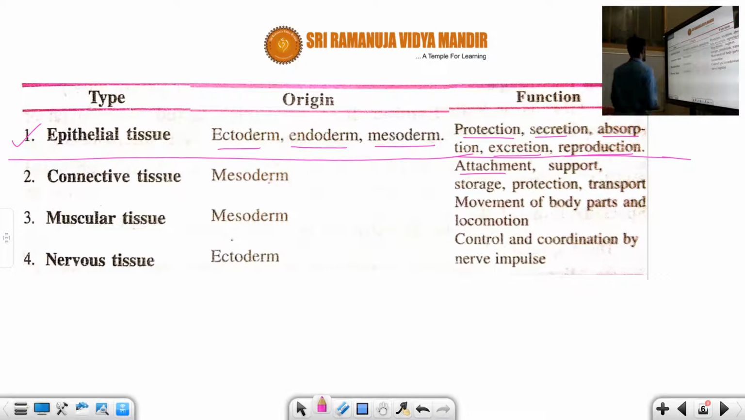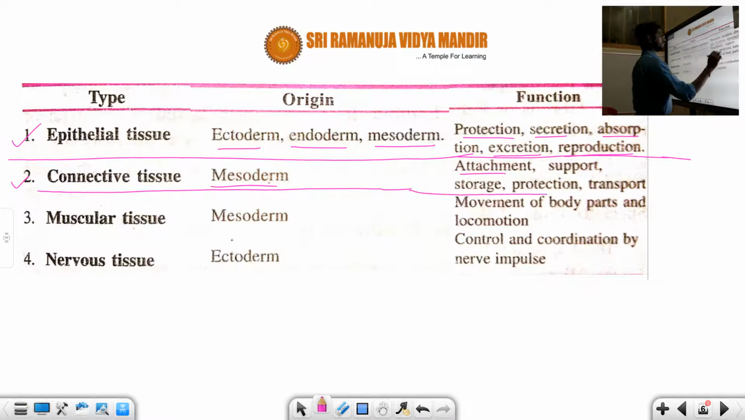So the next one is connective tissue. Connective tissue generally originates from the mesoderm, and it is responsible for attachment. For example, bone to bone, muscle to bone, ligament. And here bone to muscle, tendon.